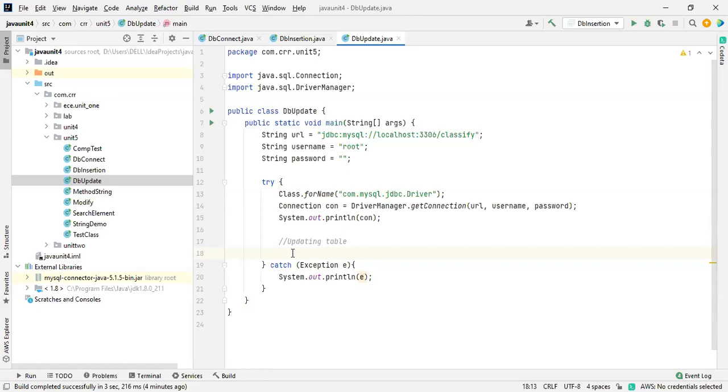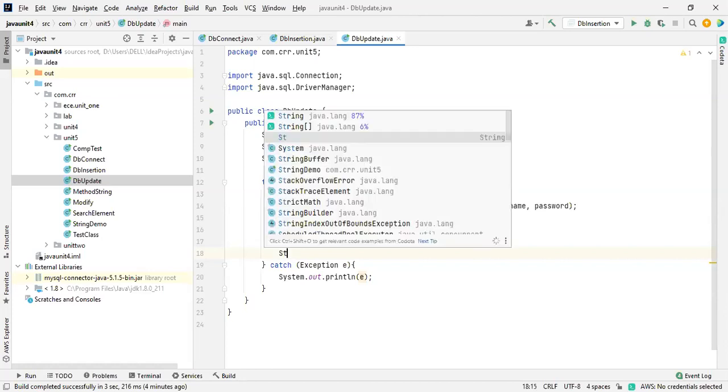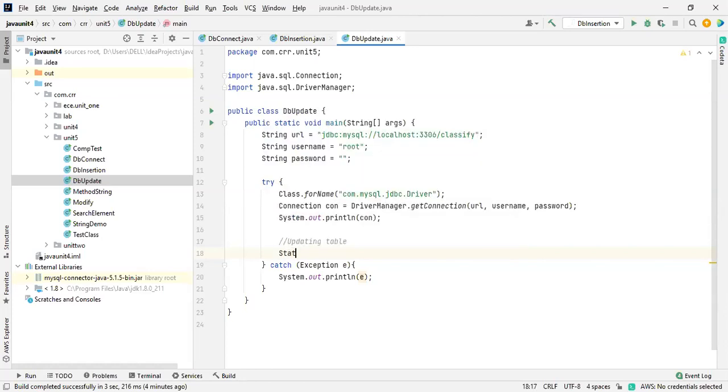So for this, what I need to do is first a connection statement. Wait a second. Yeah, I need a statement over here. Okay, this is a statement.